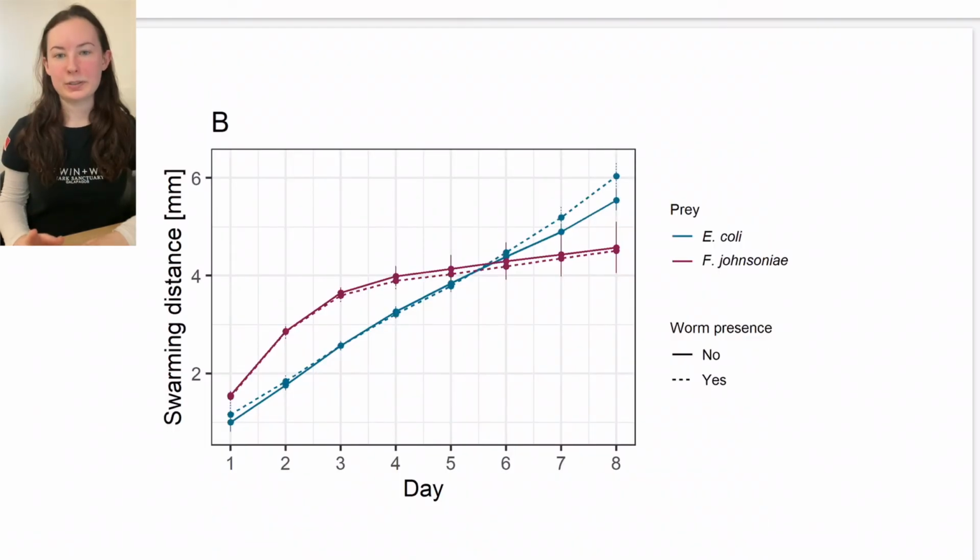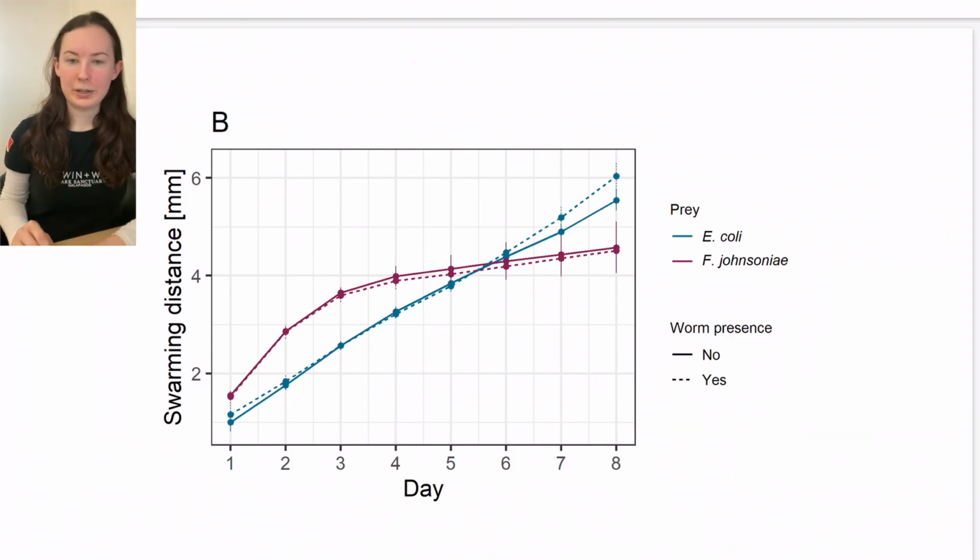To test the response of M. xanthus to the worms, we calculated their swarming rate across the two different prey patches. In the F. johnsoniae patch, we saw that initially the M. xanthus swarmed quickly, but then the swarming rate slowed down. But this didn't change depending on whether there were worms present.